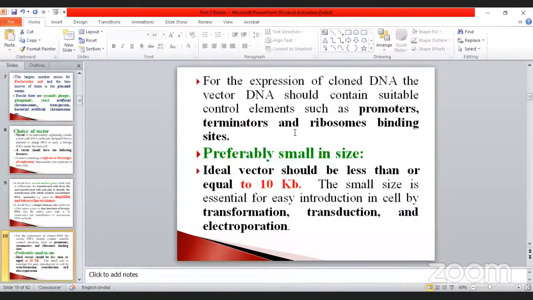Okay, so next, during the process, the DNA should contain suitable control elements such as promoters, terminators, and ribosome binding sites. Also very, very essential. And preferably a small size. The vector should be about 10 kb or less. Kilobase. Transformation, transduction, and electroporation are also very, very important. These processes also they will do, then only we come to the conclusion.